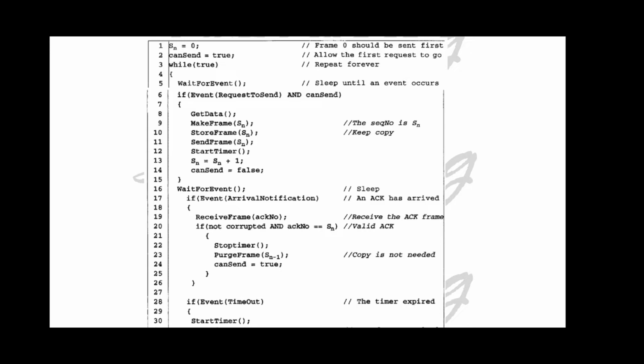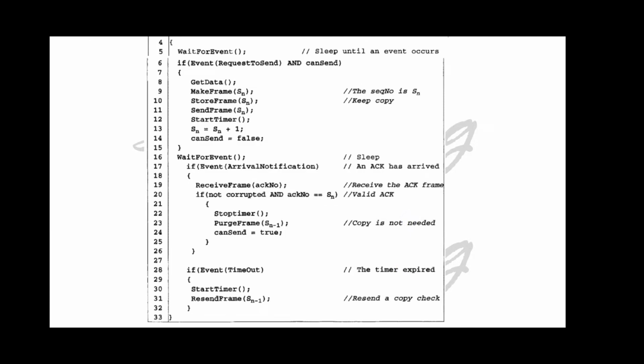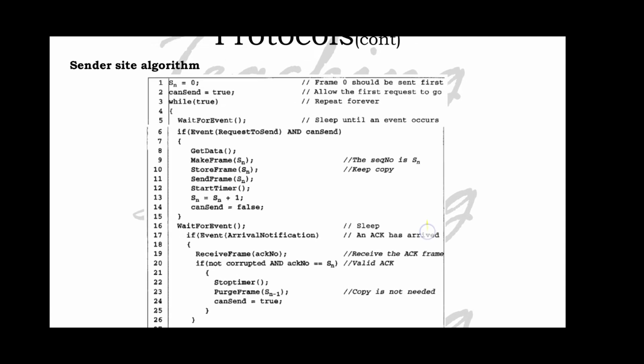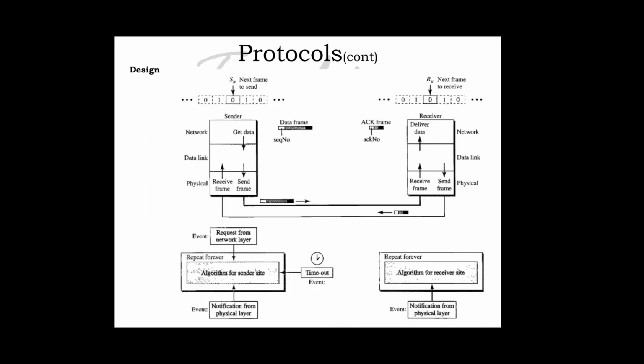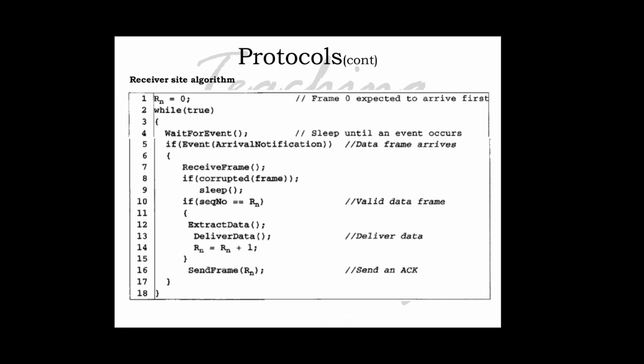If not corrupted and the acknowledgement number is Sn, that means 0, that means 1, because Sn has changed to Sn plus 1. Stop timer, purge frame Sn minus 1, can send is true, and a copy is not needed here, so it will purge the data. And if the event is timeout, start timer, resend the frame Sn minus 1, so resend a copy. So this is happening in the algorithm. This is not necessary, you can explain the entire data from the flow diagram itself. So you can explain what I have done today.